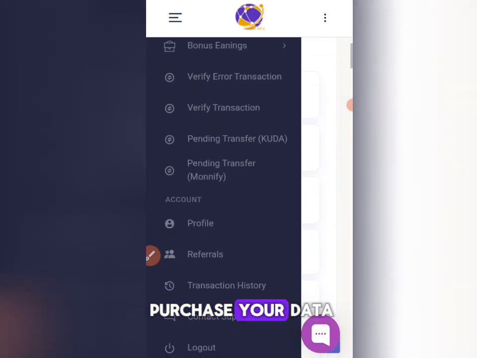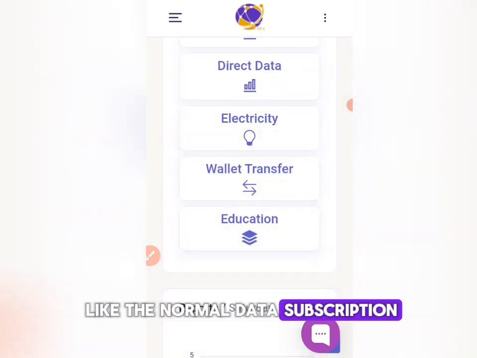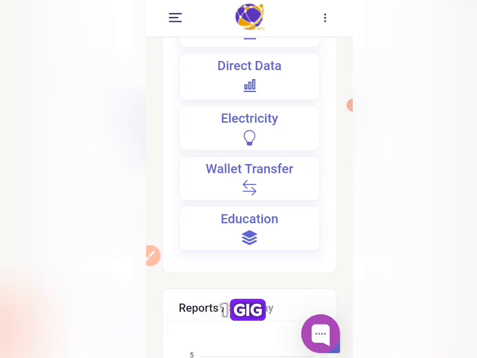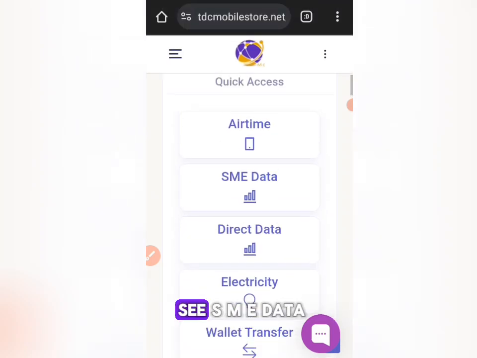But when you just purchase your data like the normal data subscription, like you want to buy data of maybe 1 gig, let's say in Glo, if you want to buy 1.8 gig, you are going to get it at the rate of 1,000 naira. And Data SME is cheaper. So in that it gives you an opportunity that you can sell. You will not get a commission, but when one wants to purchase data and you sell it to the person, let's say we want to buy a Glo of 1.8 gig, and normally it's 1,000 naira, and the person pays you 1,000 naira and you get it at the cheaper rate. Okay, let me just go see SME data.